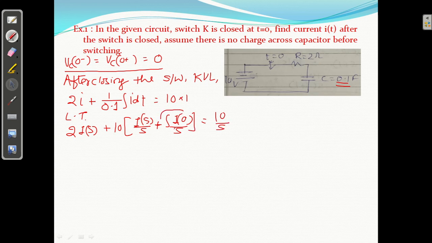The second term is the initial charge, and the initial charge is 0. That is the initial condition.